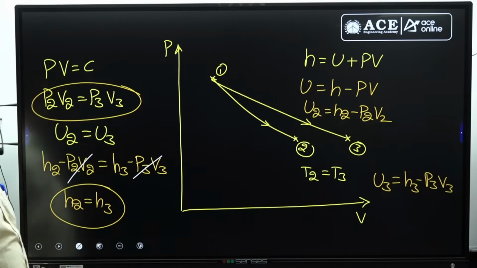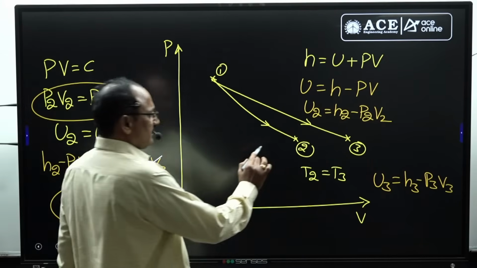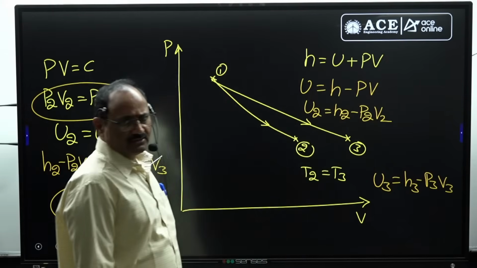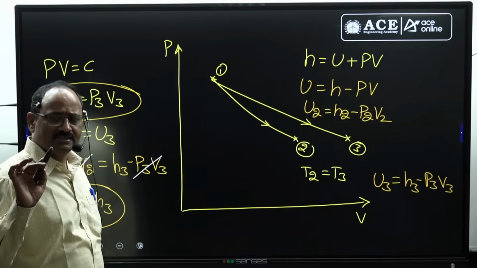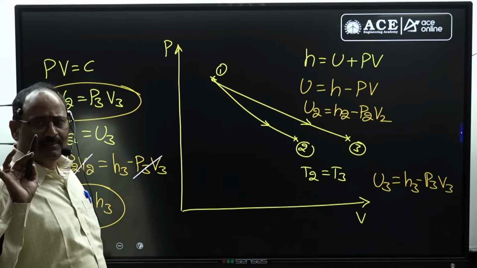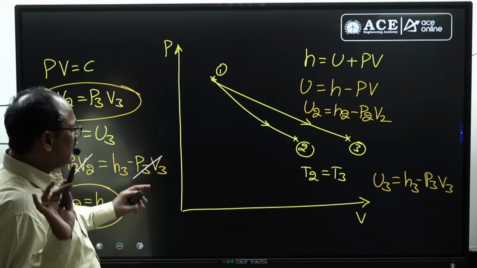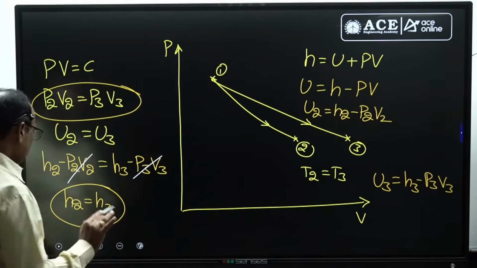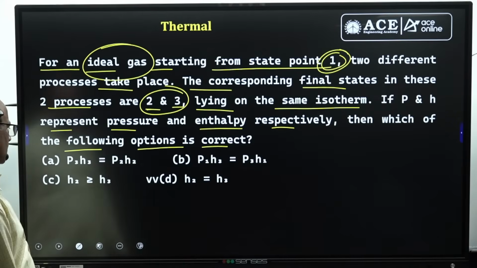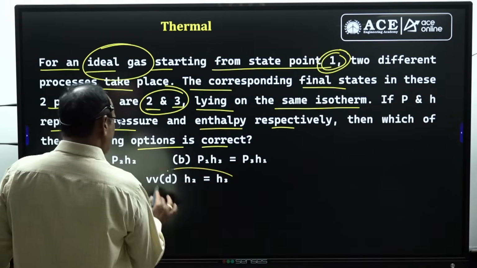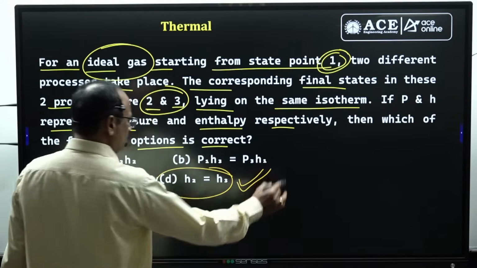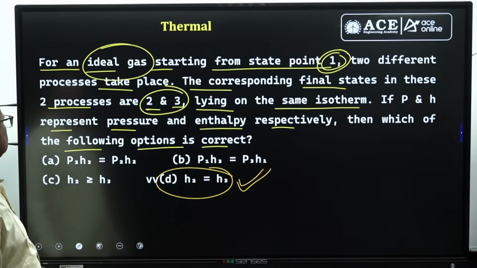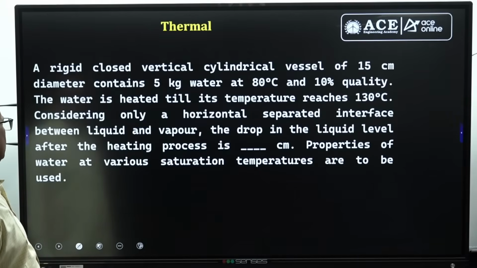Enthalpy remains the same. As long as the temperatures remain the same, enthalpy also remains the same for ideal gas, because for ideal gas enthalpy depends on only temperature, like how the internal energy depends on only temperature. Anyhow, H2 equal to H3 is the absolutely correct answer. Look at option D. Option D is absolutely correct. Okay. Next, look at this one.